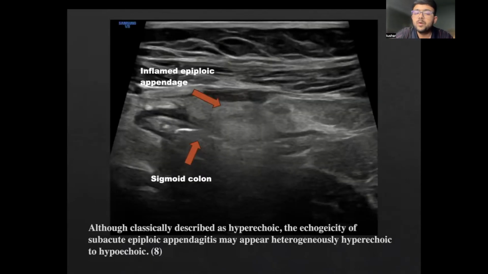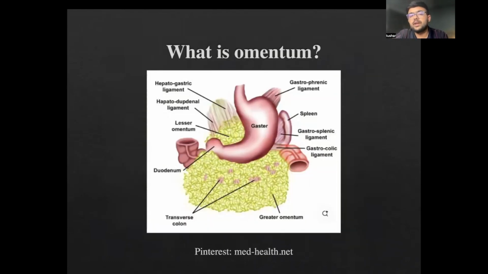I would like to stress upon the fact that although classically described as a hyperechoic lesion, the echogenicity of subacute epiploic appendagitis may appear heterogeneously hyperechoic to hypoechoic. So as you can see in the diagram, this is an inflamed epiploic appendage, which is relatively heterogeneous, and it is closely associated with the sigmoid colon. This is what we are trying to see here.